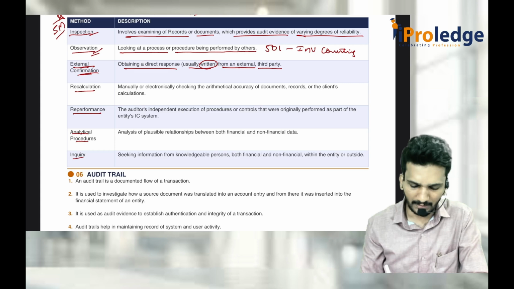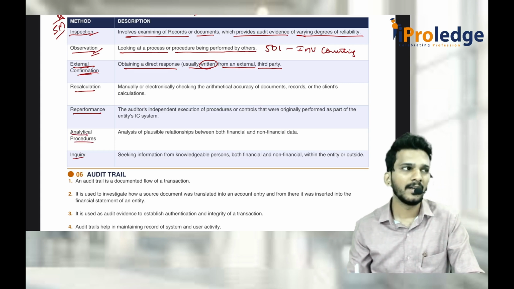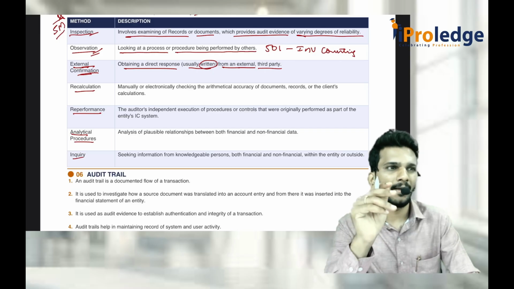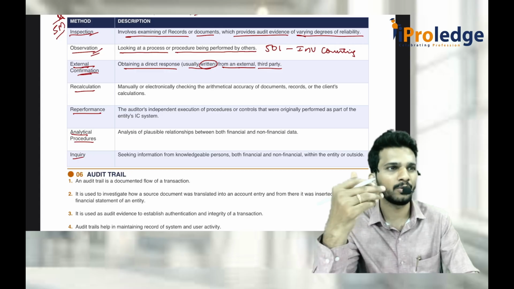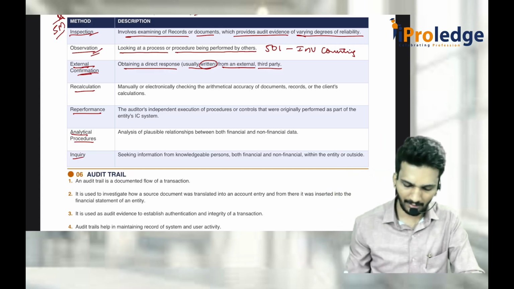Then recalculation and reperformance, we will see later. We will see AP, analytical procedures. What are analytical procedures? Trying to find out the plausible relationship between financial as well as non-financial data. I think I used to give the same example in the last year.